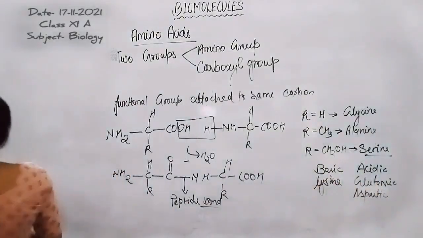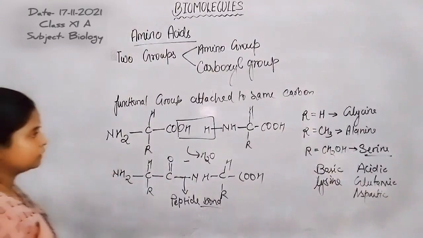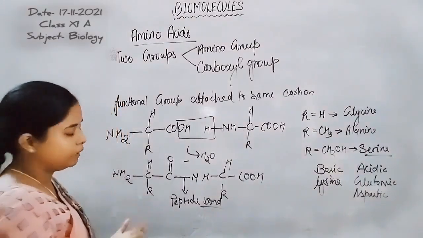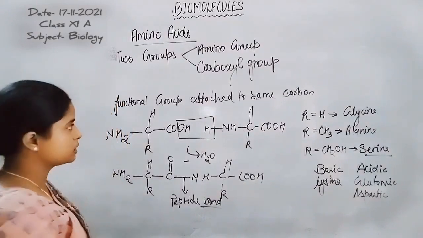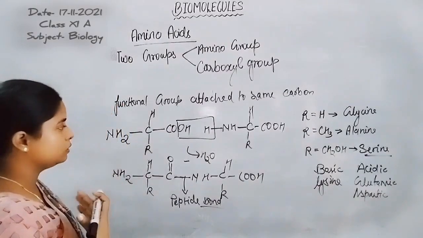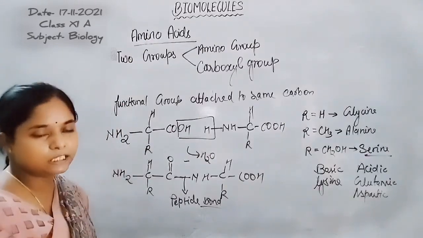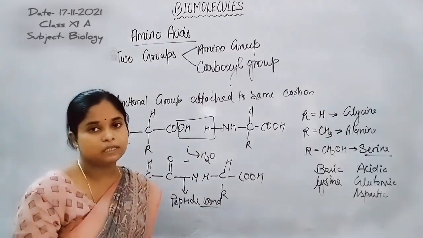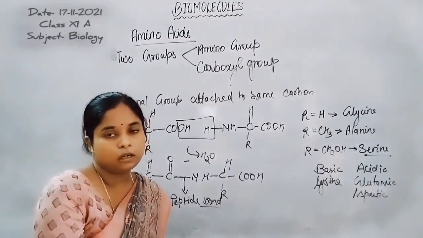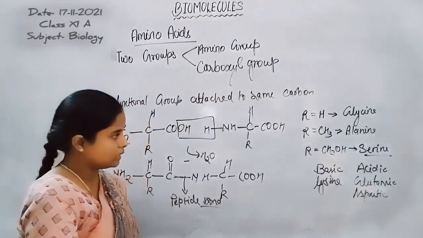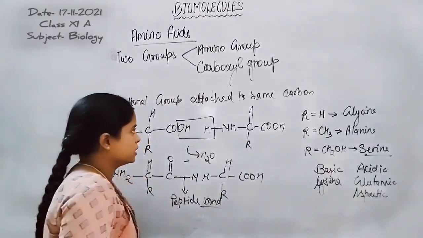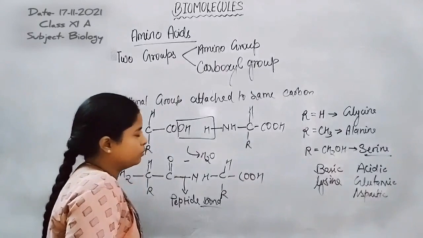Now let us discuss DNA and RNA and the structure of nucleic acids. Nucleic acids are another type of biomolecule present inside the cell, like amino acids. Now, more than 20 types of amino acids are present, but they are not part of protein. Only 20 types of amino acids participate in the protein synthesis process. That's why 20 types of amino acids are present as biomolecules.